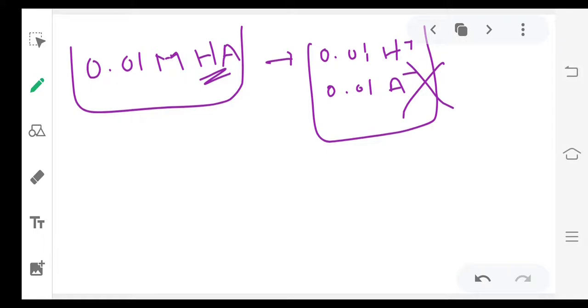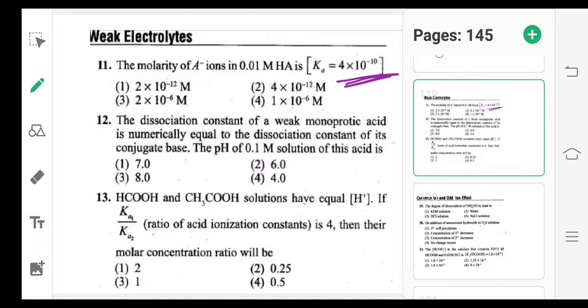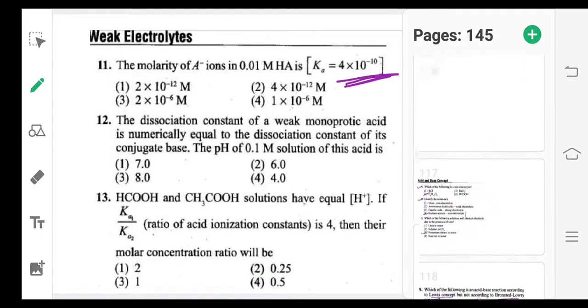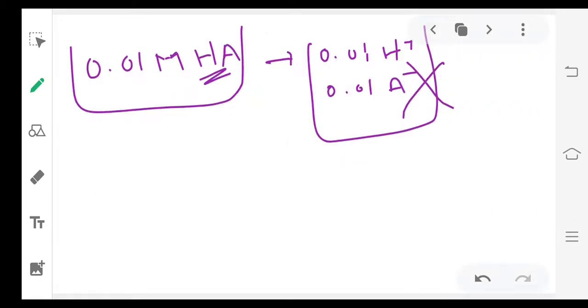For that they given information. What information they given? Ka and concentration are given. Then how to know the A minus ion concentration? Let me explain the simple concept. HA undergoes dissociation to H plus plus A minus.